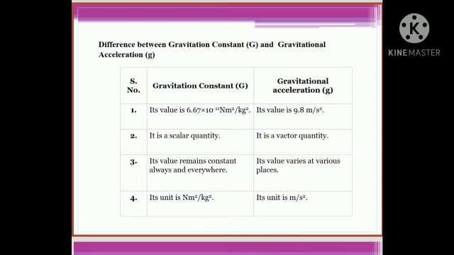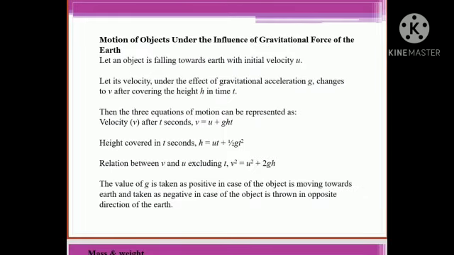Third point, its value remains constant always and everywhere. That is for capital G. Its value varies from place to place for small g. The unit of capital G is Newton meter square per kg square and unit of small g is meter per second square.